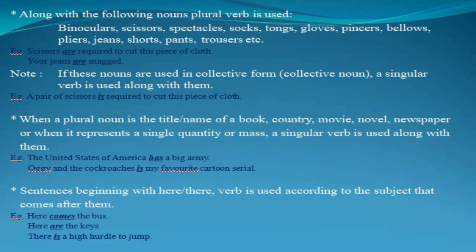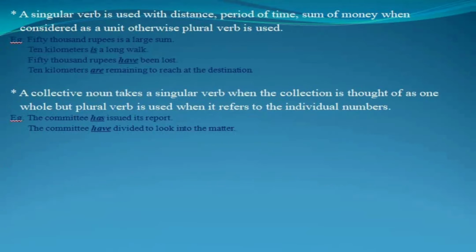"There is a high hurdle to jump." In this sentence the subject is a high hurdle, so we have used here "is", a singular verb, for it. The next rule says a singular verb is used with distance, period of time, or sum of money when considered as a unit, otherwise a plural verb is used.